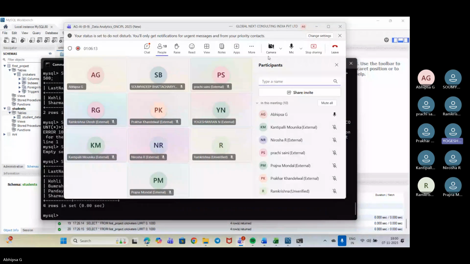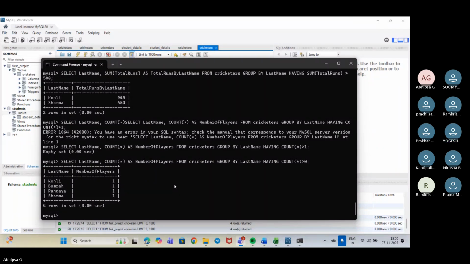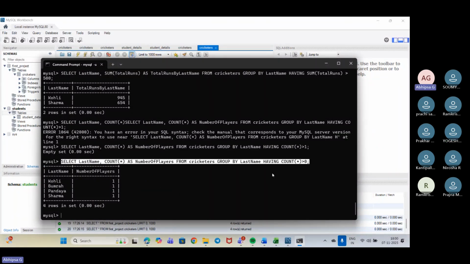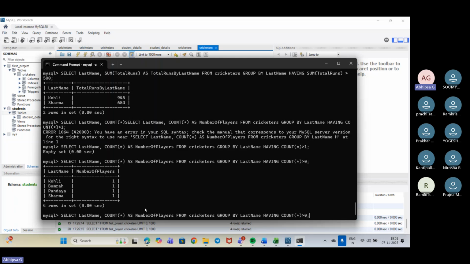Okay, what you are telling, just tell, let's see. Tell me now what I need to do. Instead of asterisk, in having count star, can we mention number of players that is greater than 0? Will that work or will it give error?